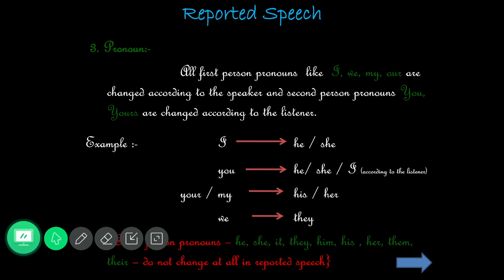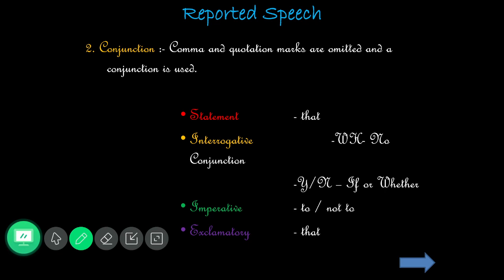Right from some clarity I have given there for an example, like "I" you should change into "he" or "she", but the reporting person is very important. And then "you": there you should remember that of course "he" or "she" will be there, but sometimes the subject like "I" will be there, right.